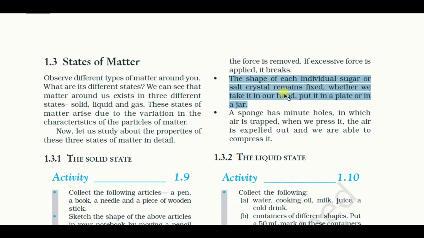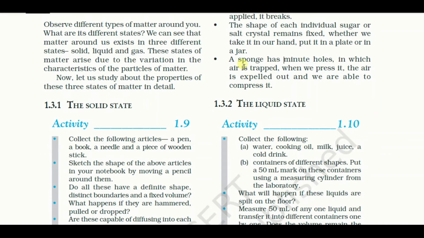The sponge: we can change the shape of the sponge by applying pressure. That means it is easily compressible. Why is it easily compressible? Because a sponge contains very small, tiny holes, and those all contain air, and if we apply pressure, then air is removed and it compresses. That's why we can compress it. So although we can compress a sponge, it's a solid substance. Clear?